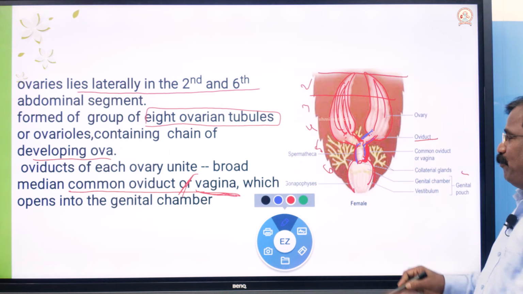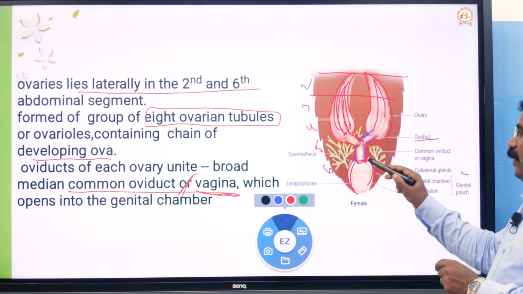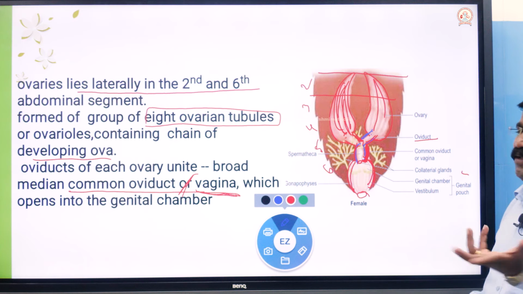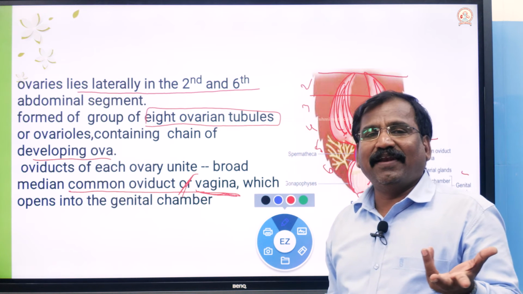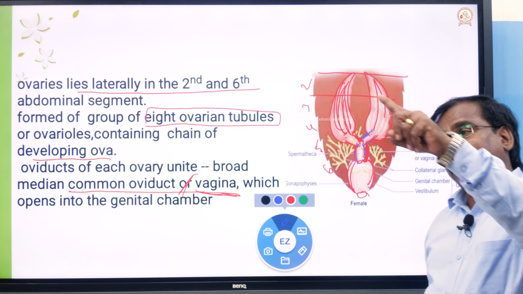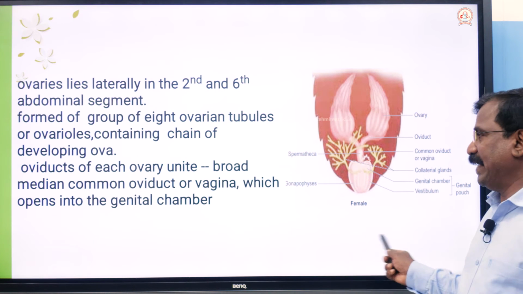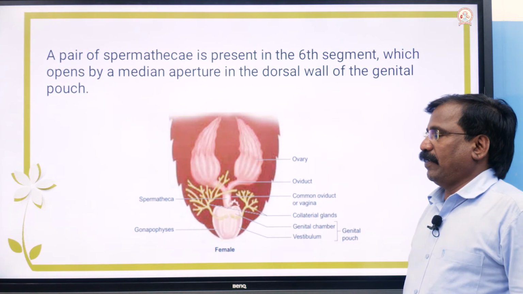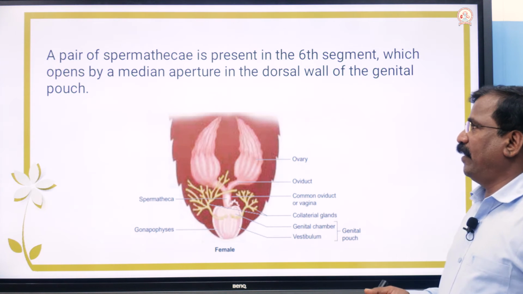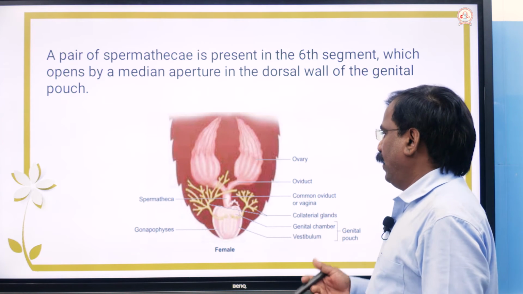The genital chamber opens to the exterior through the female gonopore. Male gonopore, female gonopore. Apart from that, there are some accessory structures we have discussed.